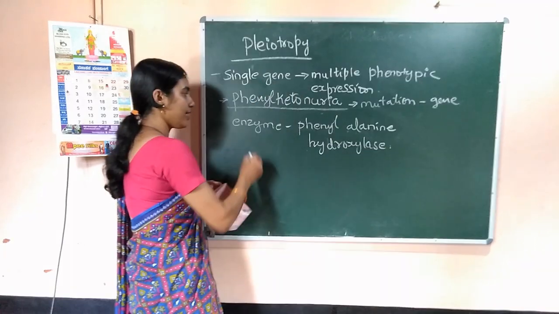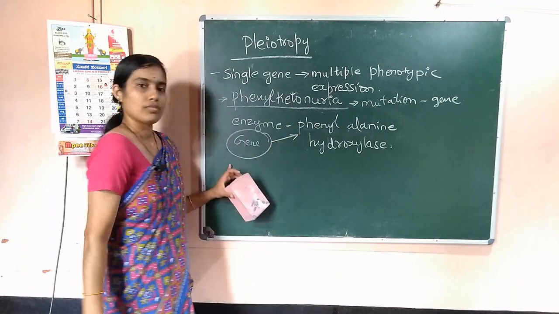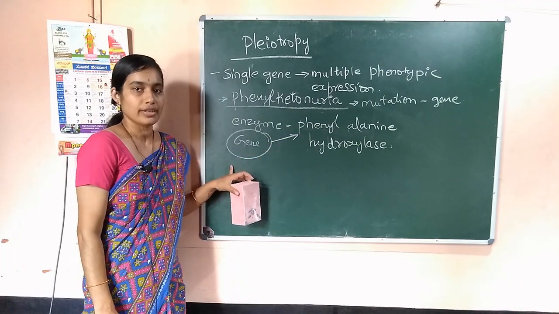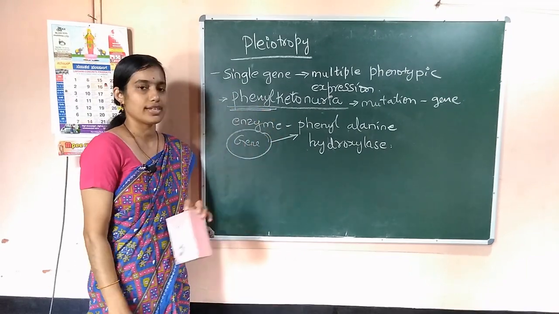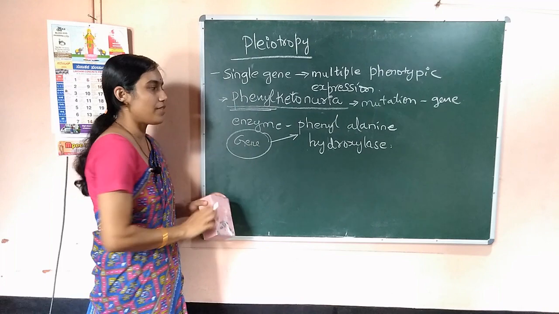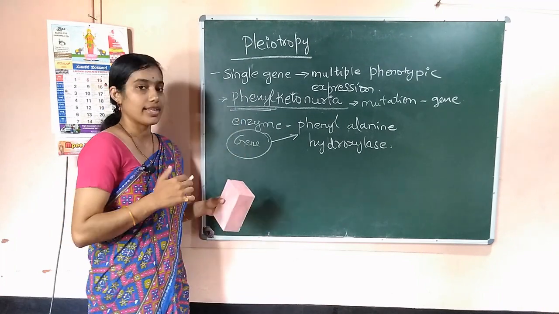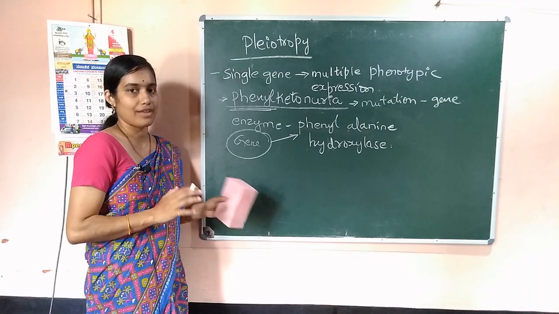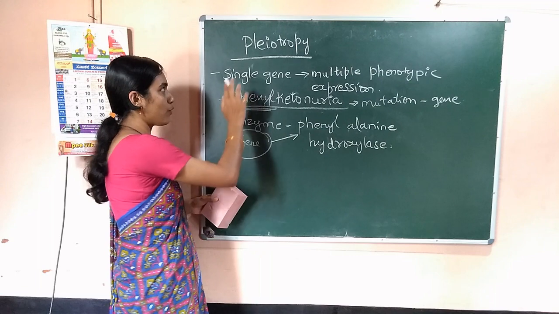So when the gene that codes for this enzyme undergoes a mutation, then the phenylketonuria disease or disorder is seen in an individual. We will discuss this disorder in detail at the end of this chapter. So phenylketonuria is an example for pleiotropy.